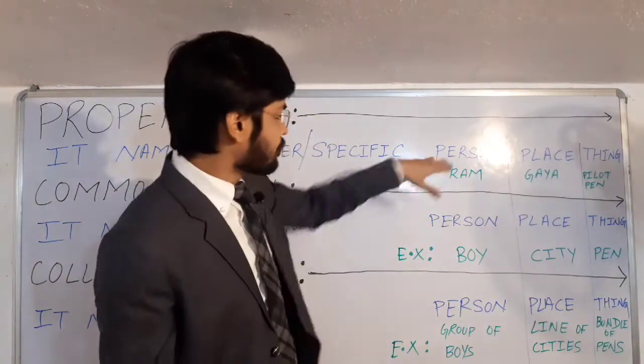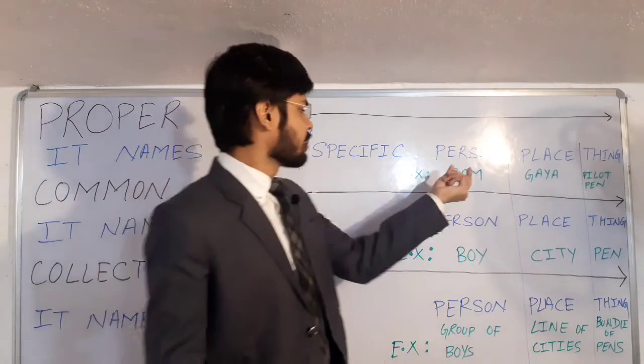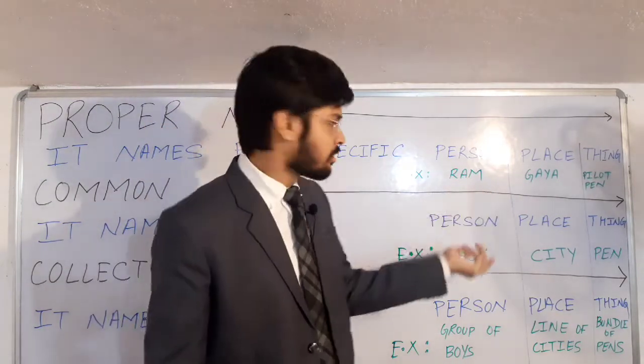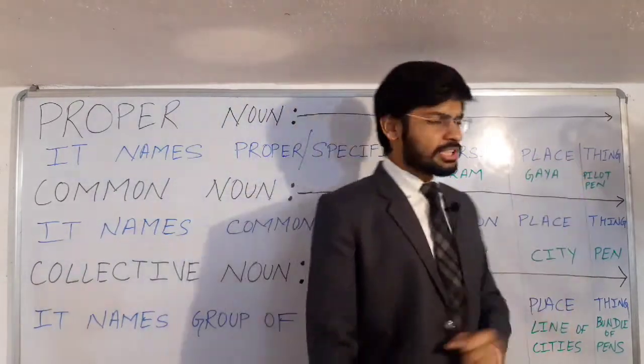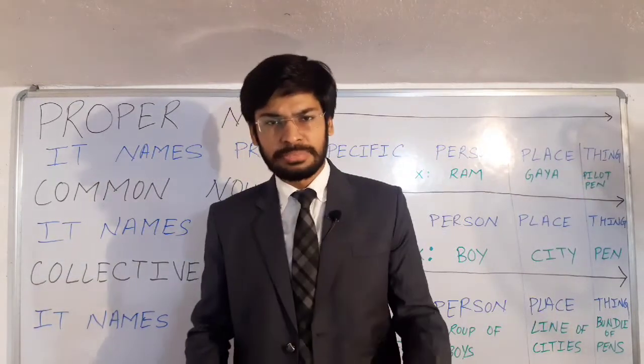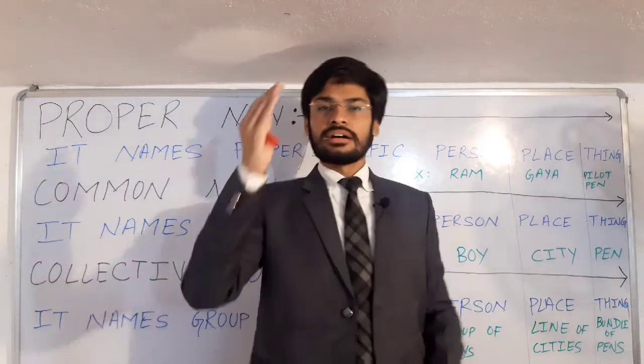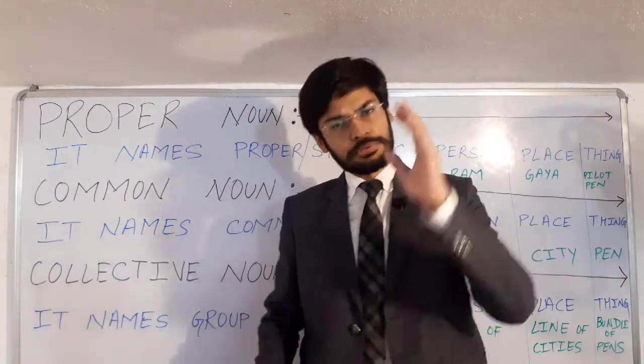For example, proper खास person में क्या हो गया? राम, मोहन, सीता, मीता, गीता. Proper place, गया, पटना, दरभंगा, बेगूसराय. Proper thing, Pilot pen, Reynolds pen, Luxa pen. These are khas things. These are proper things.